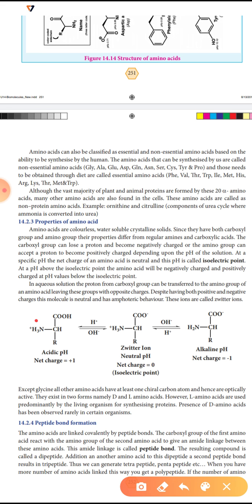In the acidic pH, it accepts an H plus ion, and the net charge is plus 1. The second one is the zwitterion, at neutral pH. It contains one positive and one negative charge, so the net charge is 0. Then in the alkaline medium, there is removal of the H plus ion, so it is COO minus, and the net charge is minus 1.